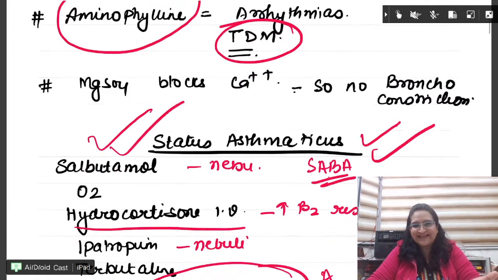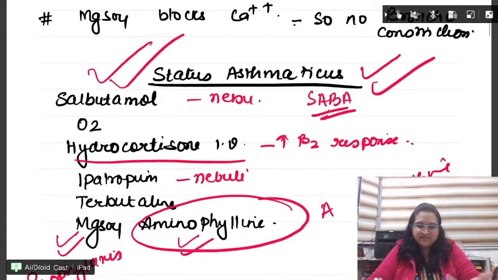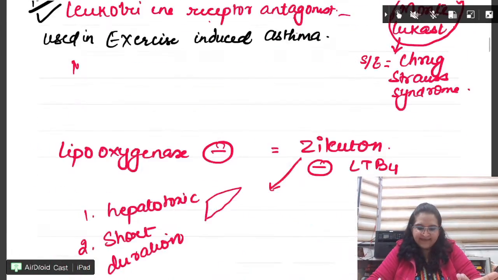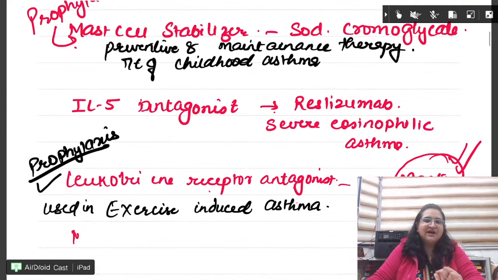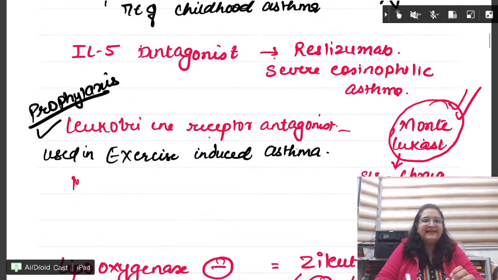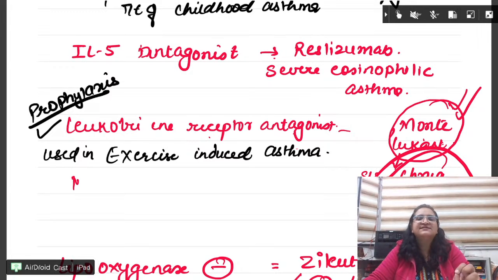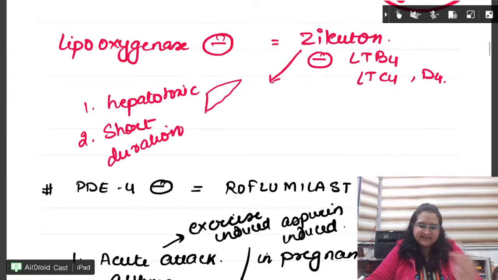Aminophylline I have told you, asthma, right? Done हो गया, ये भी done है. Okay, Montelukast. Montelukast, I told you, LT receptor antagonist. Side effect is Churg-Strauss syndrome. That can be a side effect. Fine. Next, lipooxygenase enzyme LOX.